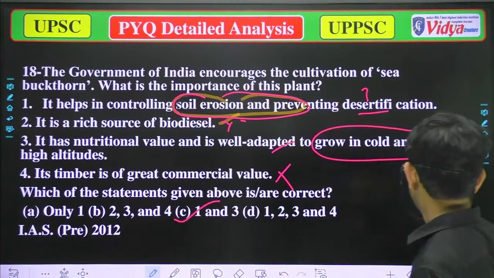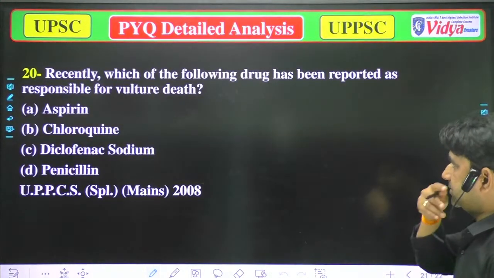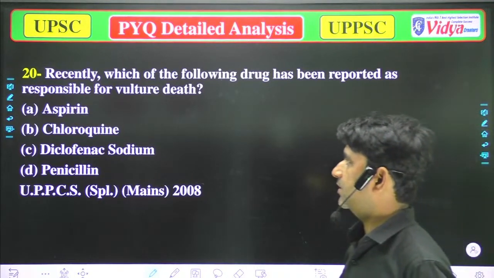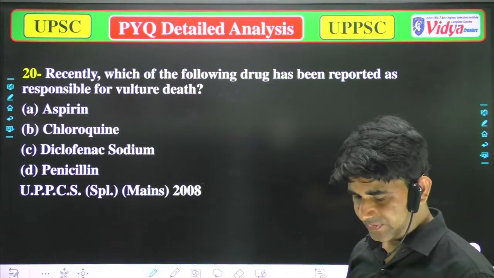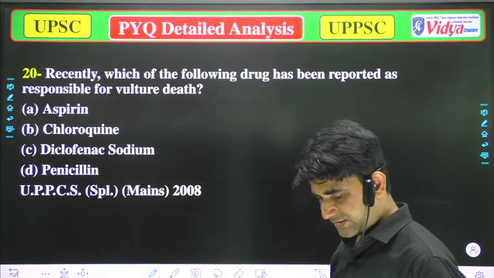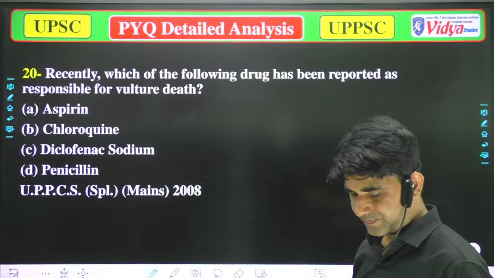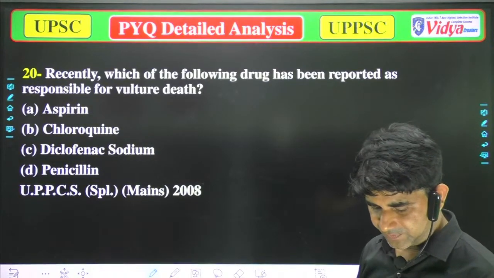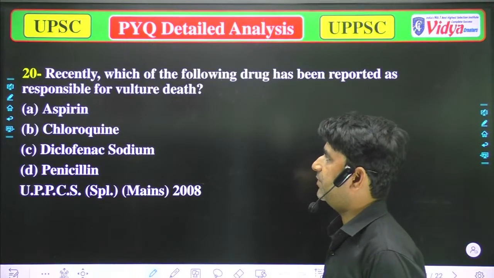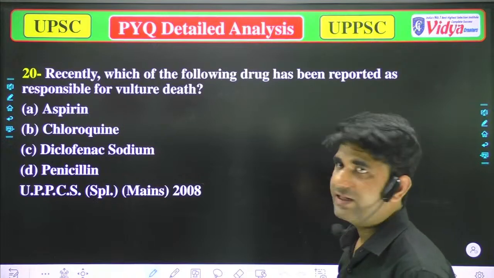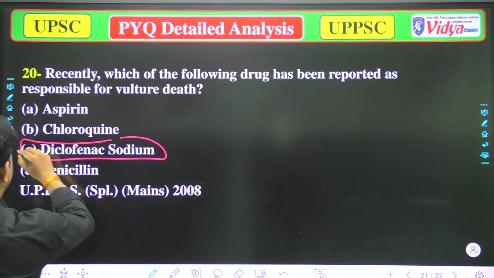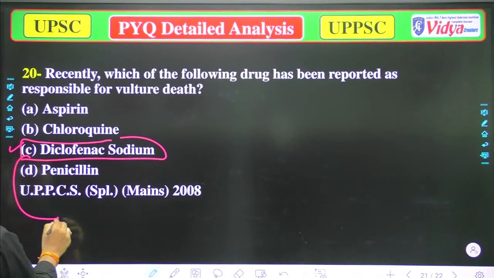Okay, so now the next question is: recently, which of the following drugs has been reported as responsible for the death of vultures? Options are A, aspirin, B, chloroquine, C, diclofenac sodium, and D, penicillin. So the correct option will be diclofenac sodium. Option C is correct.